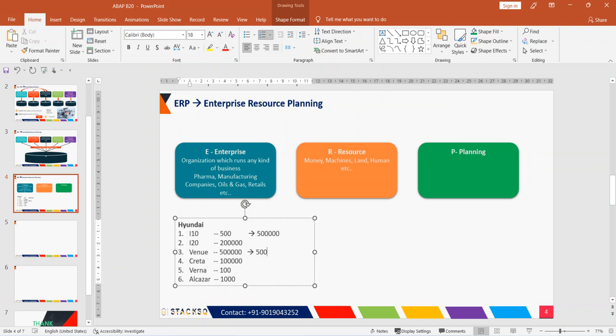So what happens if they do manufacturing and keep the stock like this? What happens? Hello, the session is interactive, you can always speak, no need to hesitate, you can just give your answers, that's completely fine. So last year the i10 was sold only 500, but they have manufactured 5 lakh cars. Venue has been sold around 5 lakh, but they have manufactured only 500.